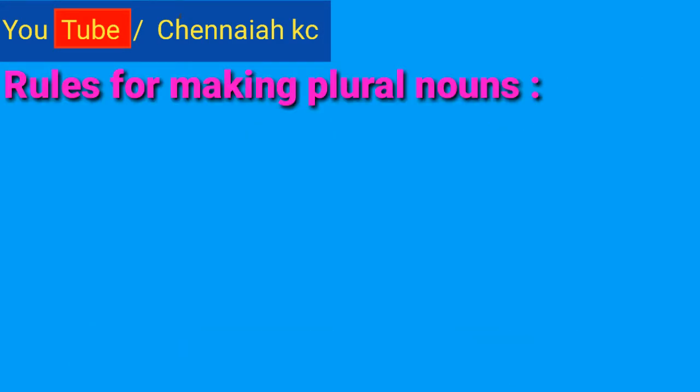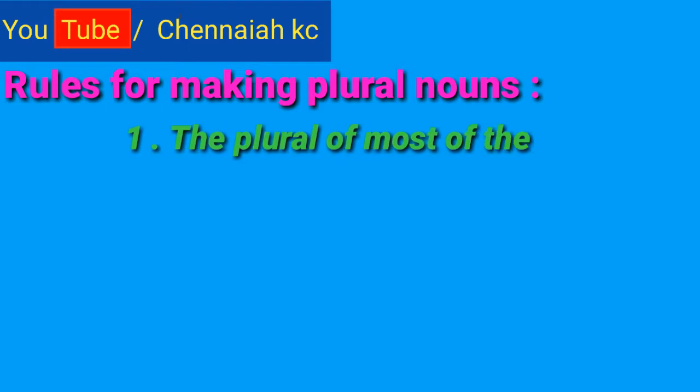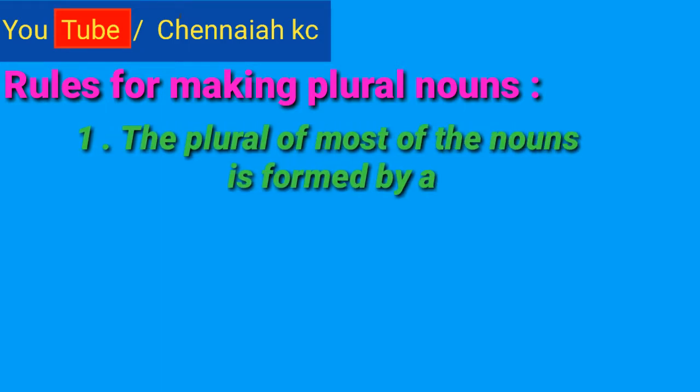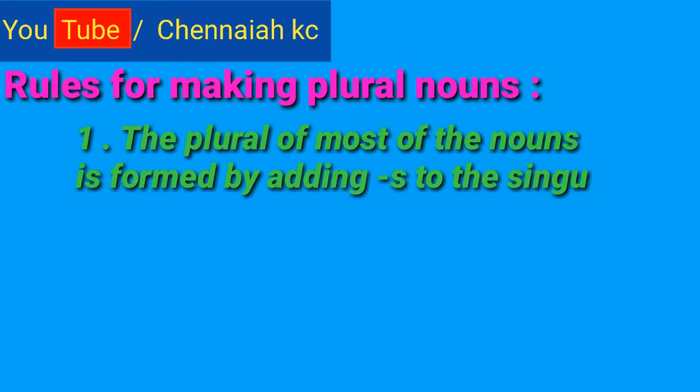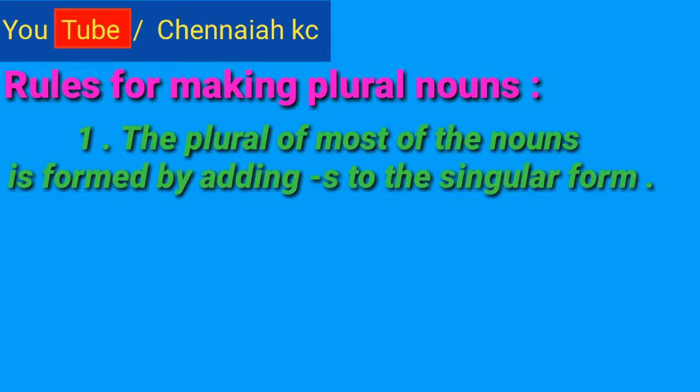Next, how to find out singular nouns and plural nouns. It means we have some rules for making plural nouns. See here, this plural nouns first rule. Rules for making plural nouns. First one, the plural of most of the nouns is formed by adding s to the singular form.